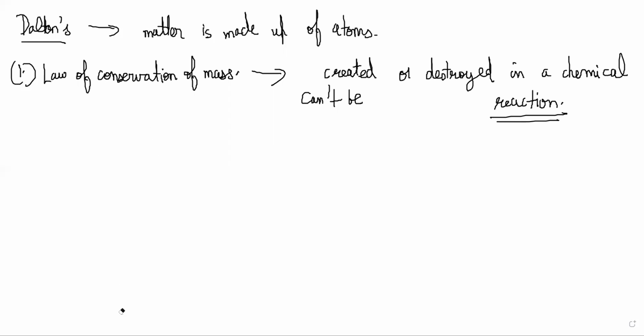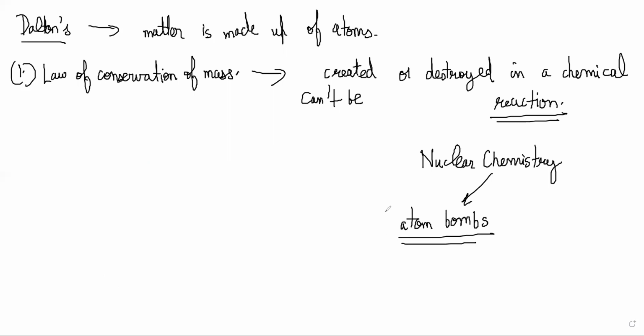Just like nuclear reactions. So when we study nuclear chemistry, why? The reason there are nuclear weapons and atom bombs is that the amount of energy released is so large, because mass is converted to energy here.